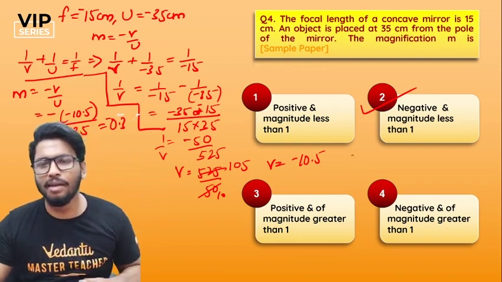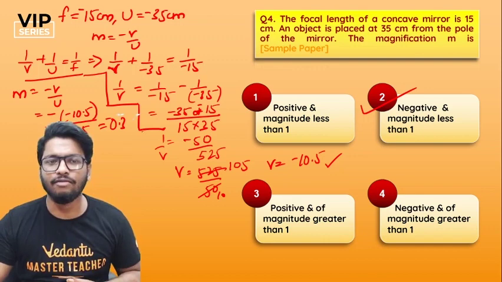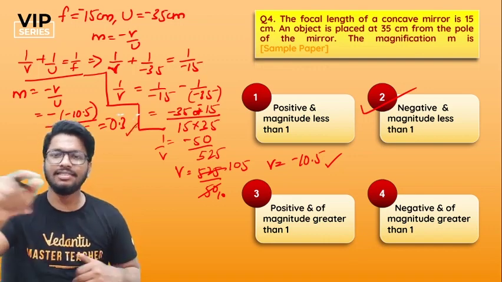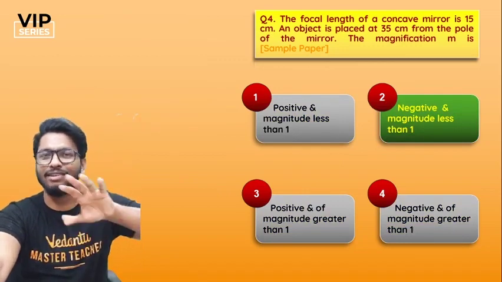So that is the answer, people. It'll be minus 10.5, that would be your image distance, and the magnification is going to be minus 0.3, hence option number 2, right? That is the answer for the 4th question. That would be your first problem that you actually solved.